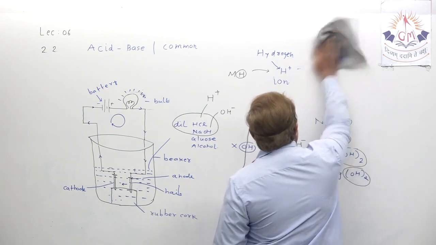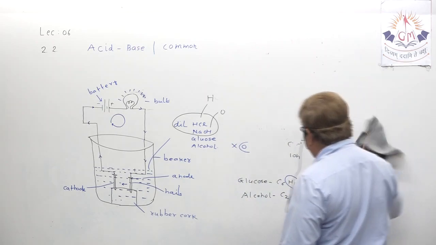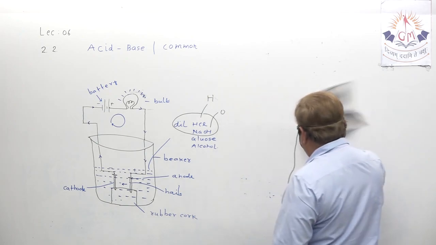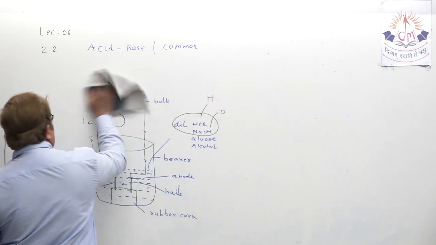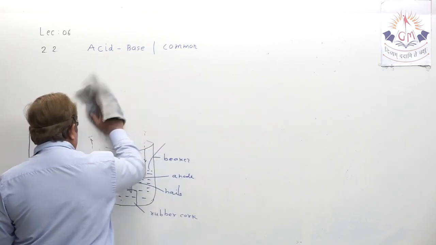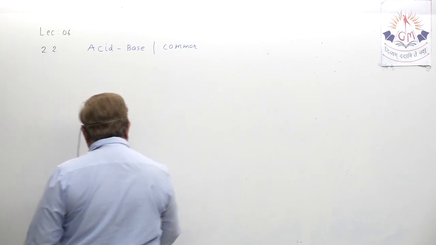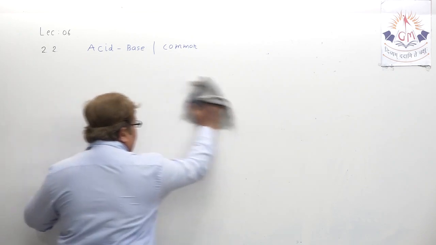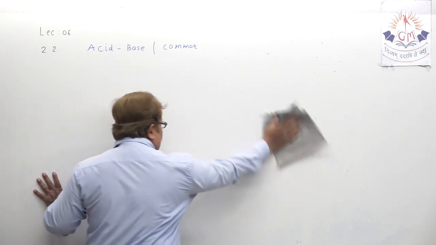Let us understand another experiment of a different type, where they are explaining that either acid or base shows any type of chemical behavior when they are not dry, but in dilution form. Let us try to understand one experiment which they have already given in the textbook.